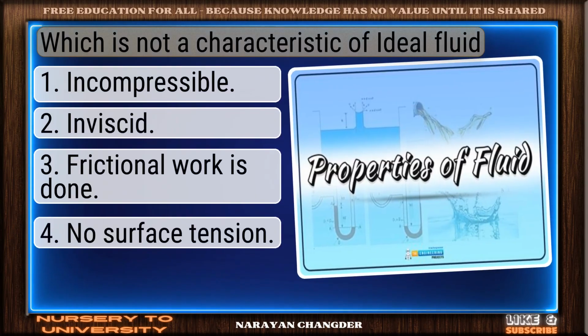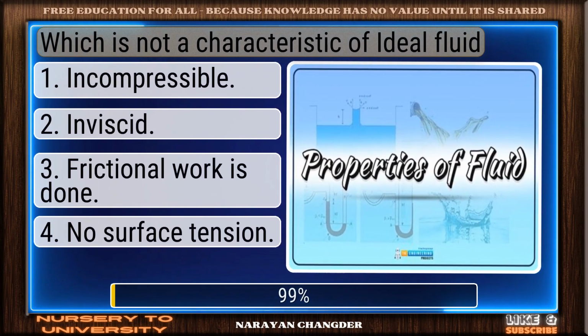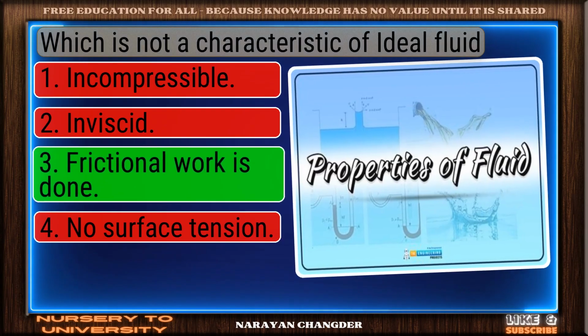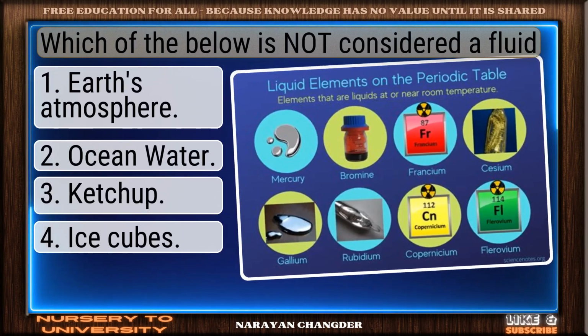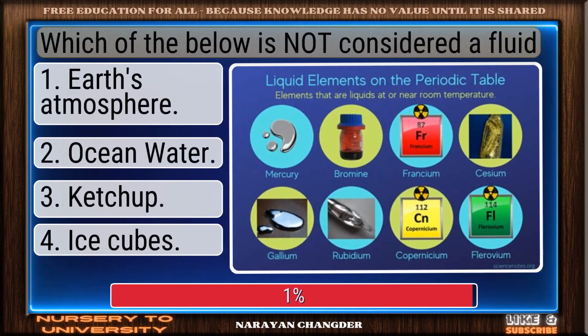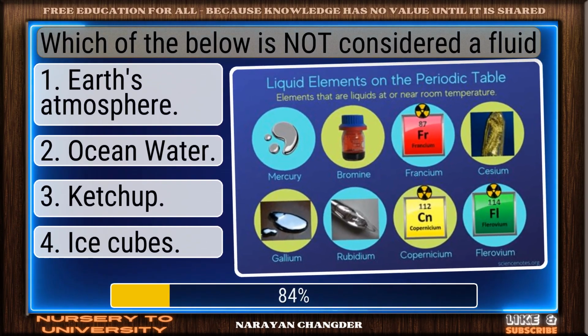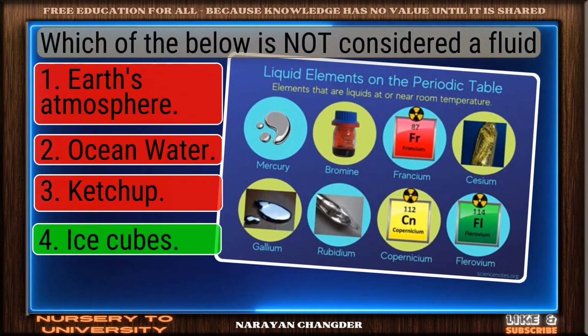Which is not a characteristic of ideal fluid? Solid response. Frictional work is done is a valid choice. Which of the below is not considered a fluid? Smart move. Ice cubes is an accurate answer.